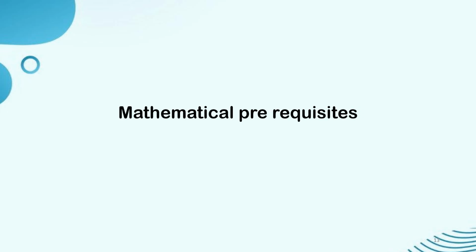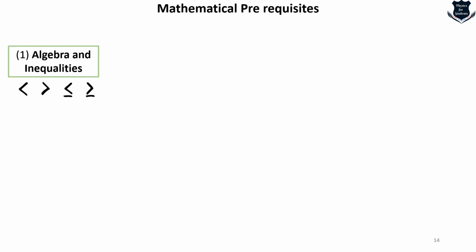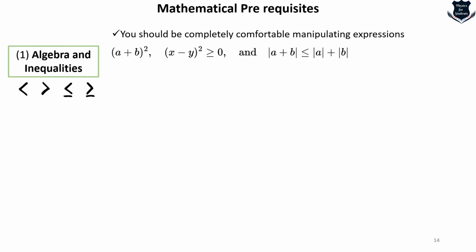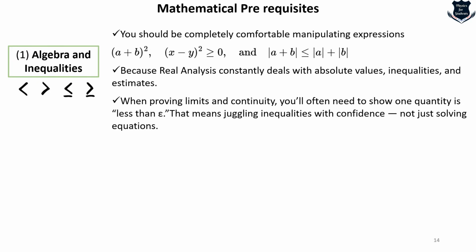We move to the next part, which is: what are the mathematical prerequisites required for real analysis? Well, you need to know algebra and inequalities, because you should be comfortable with these kinds of expressions which you can see on the screen, because real analysis constantly deals with absolute values, inequalities, etc. You should be aware of what "less than epsilon" means.